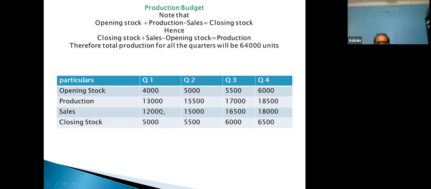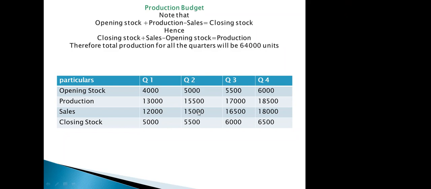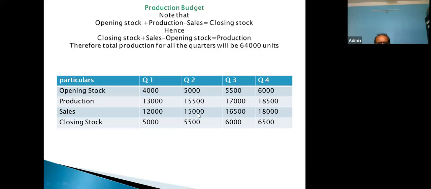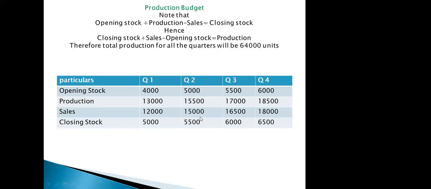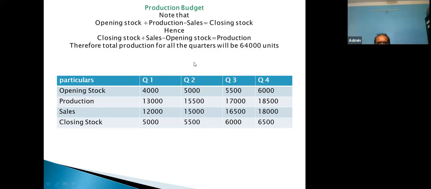Now let us verify the second one. Closing stock is 5,000. Am I correct? Yes. To this 5,000, add sales of 15,000, so 20,000. Now from this 20,000 minus opening stock.